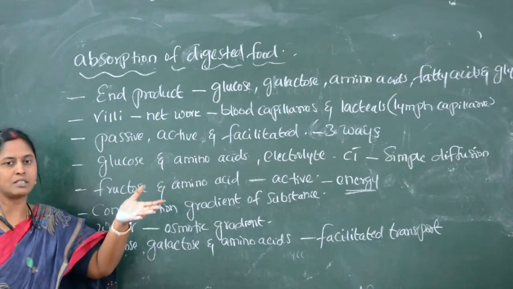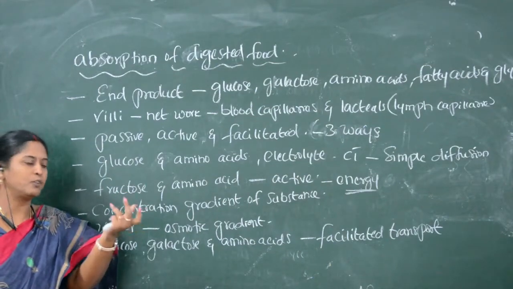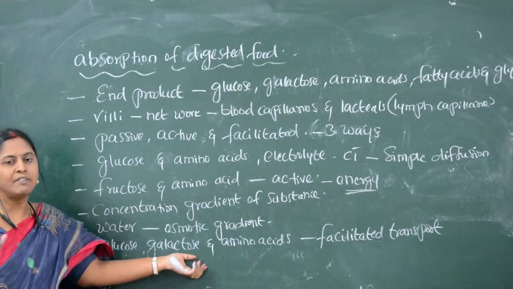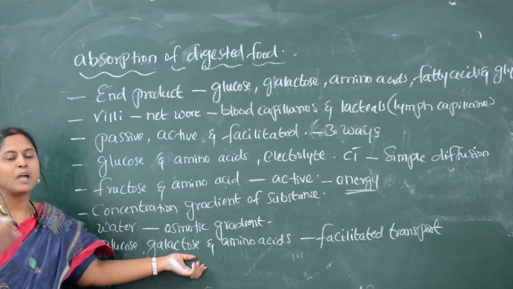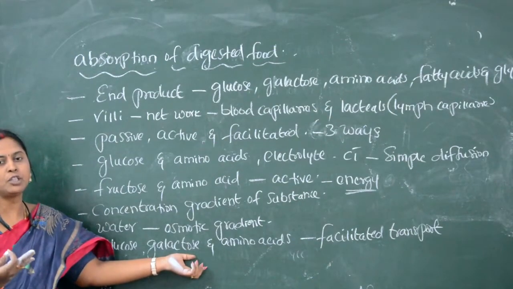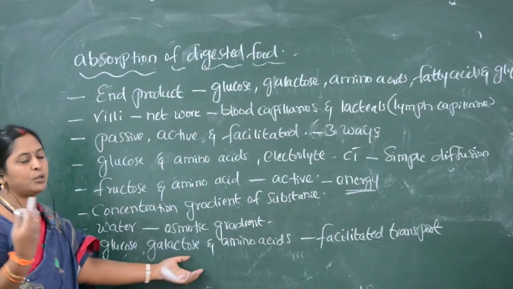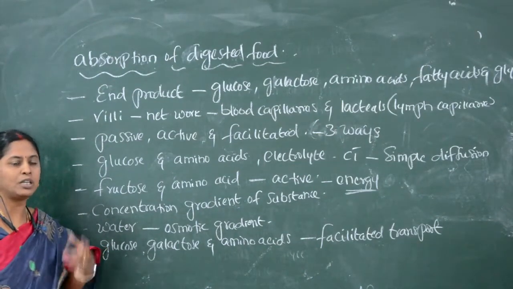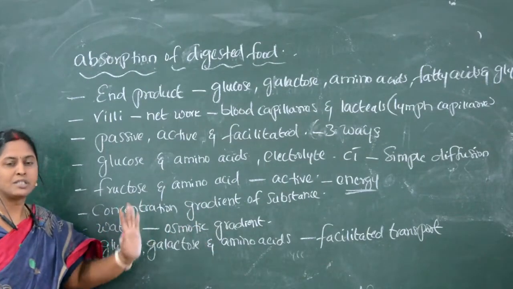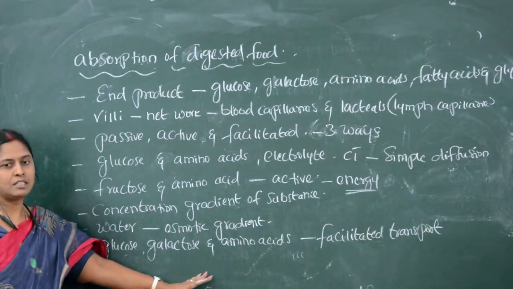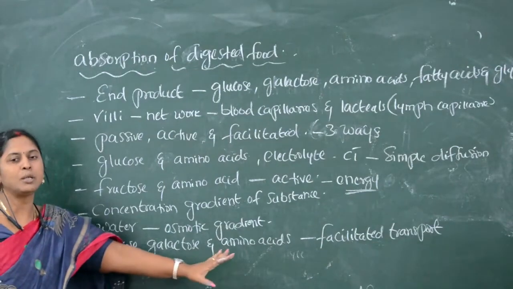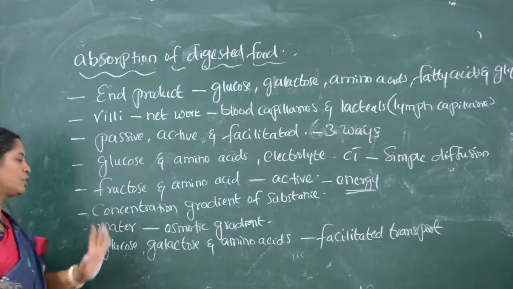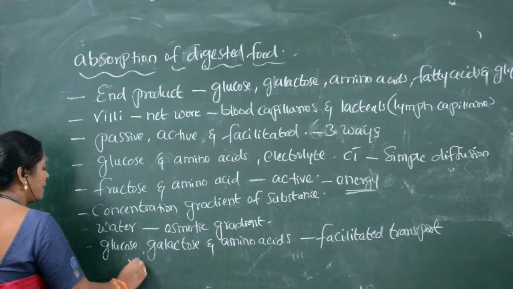Not all the digested food material, but some amount of glucose, some amount of galactose or amino acids, which is not entering into the blood actively or through simple diffusion, is not absorbed that way. So such kinds of digested food materials enter into the blood through facilitated transport by the electrolyte called sodium ions.